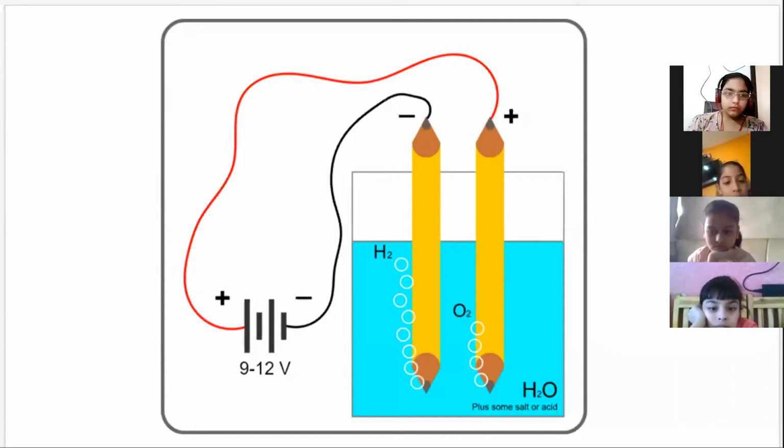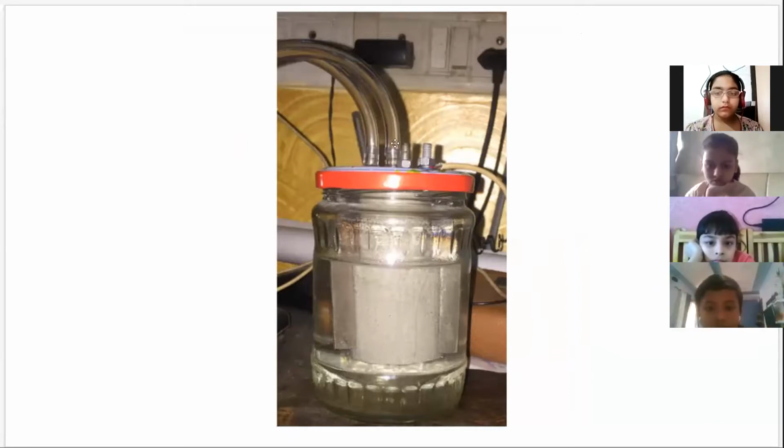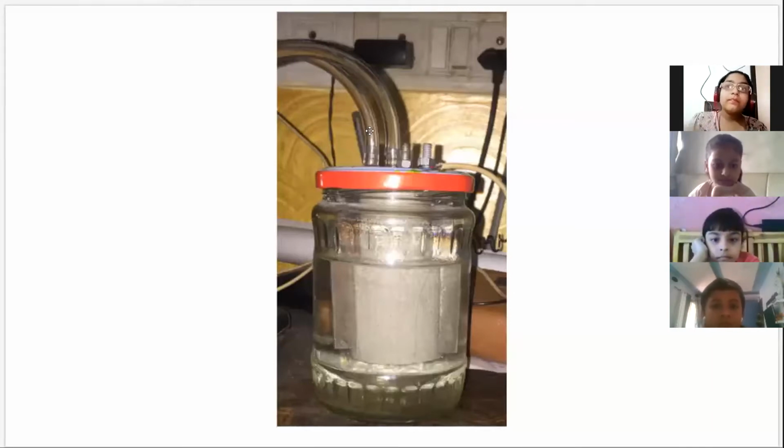So what we can see in the next slide is the setup which I made for my experimental purpose, where you can see these tubes. This tube is to extract the hydrogen which has been developed. Students, are you able to see this? Yes, sir. And this tube is for the oxygen. Over here, the nut and bolt is for the potential difference. The two wires are joined over here.